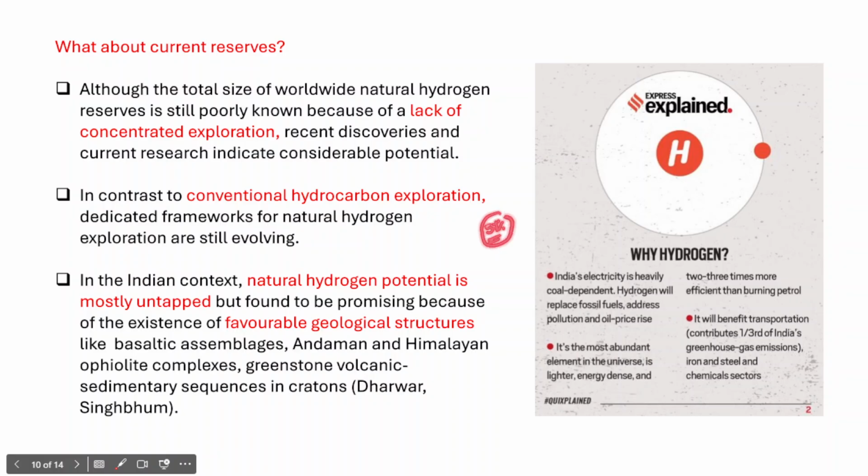Coal is a fossil fuel, and when we burn coal it releases greenhouse gases into the atmosphere. However, hydrogen will replace the fossil fuels and it will also address pollution and oil price rises as well. In fact, hydrogen is considered the most abundant element in the universe, and it is also lighter, energy dense, and 2-3 times more efficient than burning fuel.